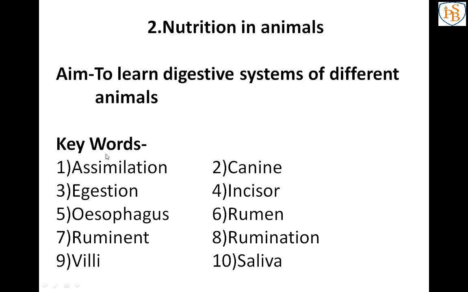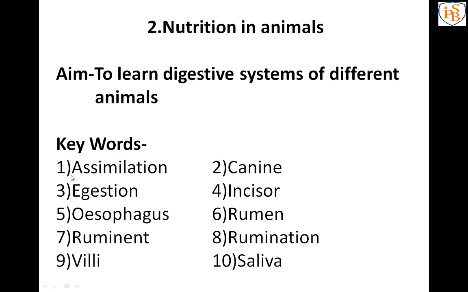Next one, the keywords are there. Actually many keywords are there, but from those keywords I think you know some words, that's why I have not given them here. So whatever the keywords are there, just write one by one with correct spellings.